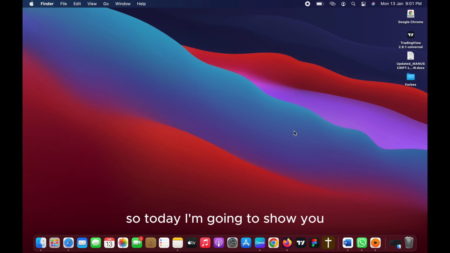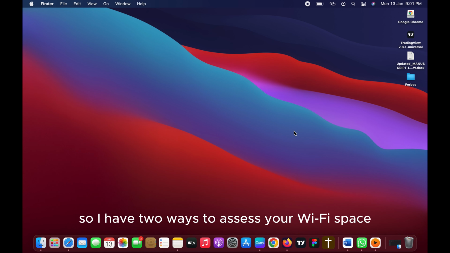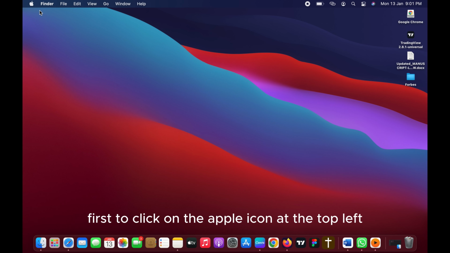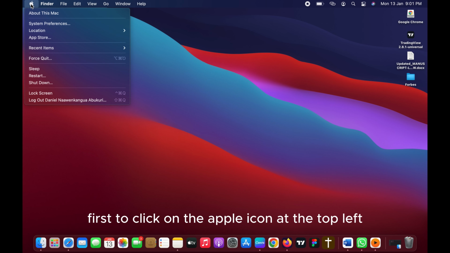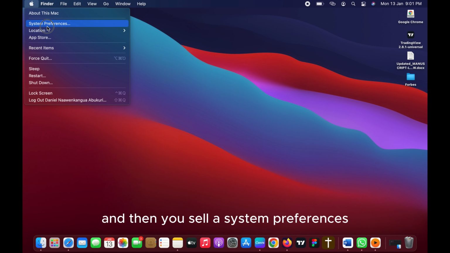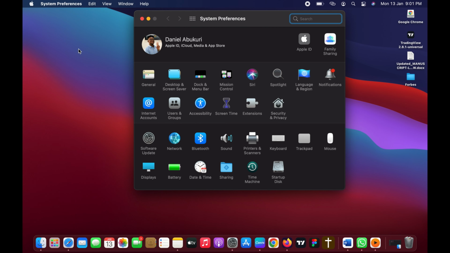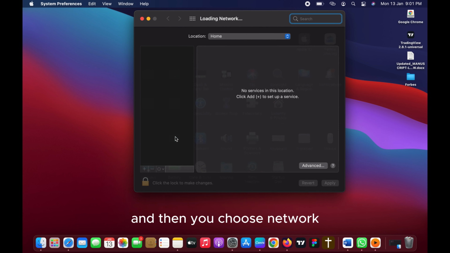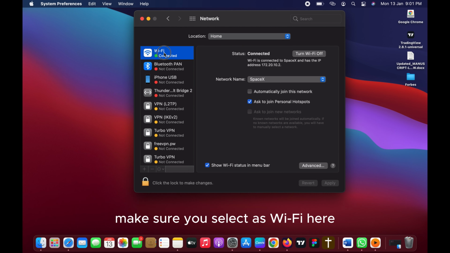So today I'm going to show you how to fix issues of your MacBook not connecting to Wi-Fi. There are two ways to access your Wi-Fi space. First, you click on the Apple icon at the top left, then you select System Preferences, and then you choose Network. It will take you to the Wi-Fi. Make sure you select Wi-Fi here.